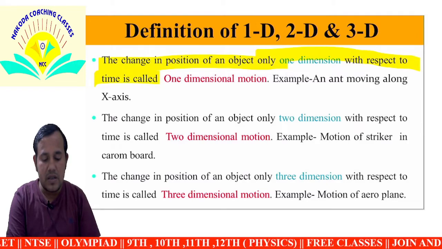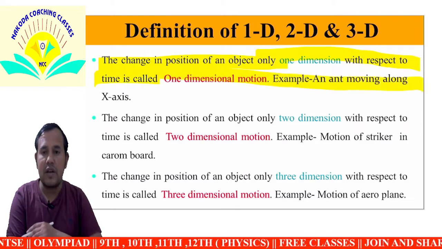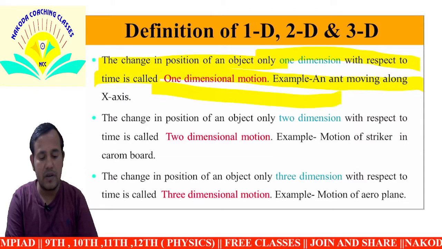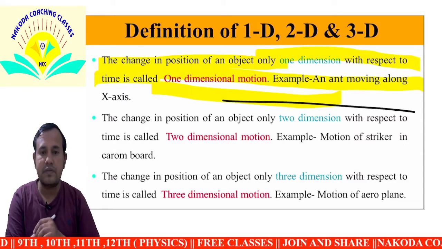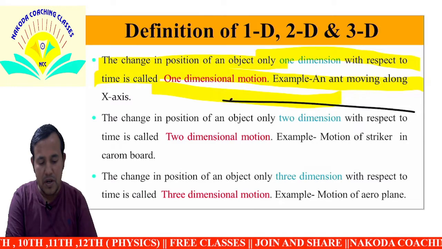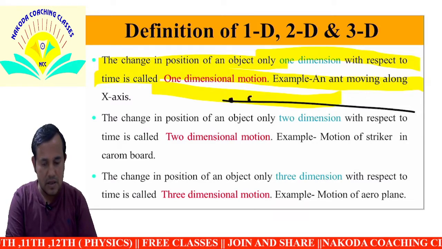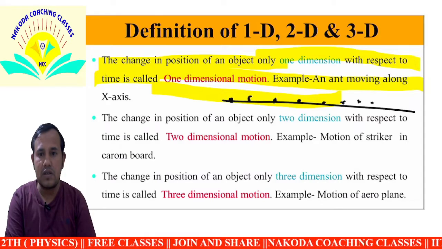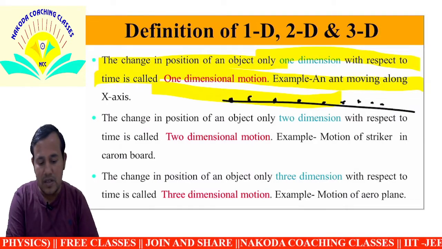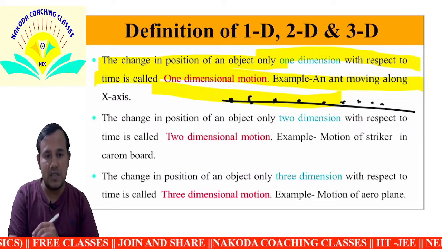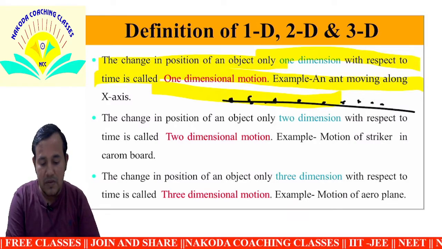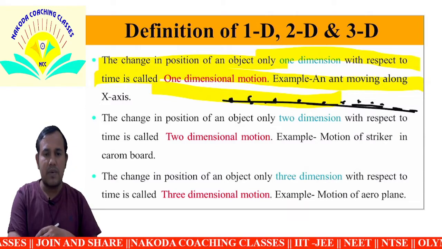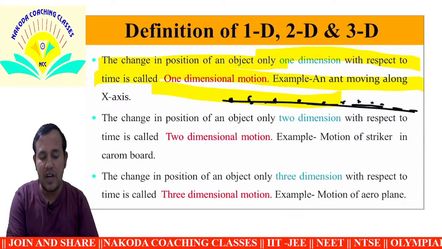That is the example of an ant moving along a wire. This is the wire. The ant is at an initial point, and after some time it moves further along. So what is the change? Its position changes in only one dimension, one direction, with respect to time. So this is the daily life example of 1D.